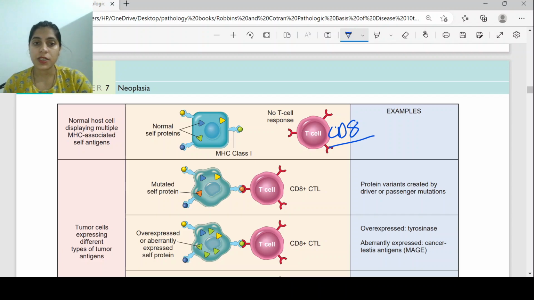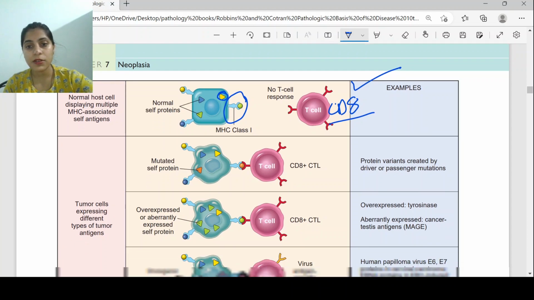So in normal situations, a normal cell has an ID card, that is its MHC class 1 protein. The function of it is to show the antigens that the cell is carrying to the CD8 T cells, and then the CD8 T cell determines whether these are self antigens or non-self antigens. And how is it recognized? Because these antigens in earlier life have been exposed to the body's immune system and a tolerance has been developed to them. But if any new antigen is there for which tolerance has not been developed, it will be detected as a foreign antigen.